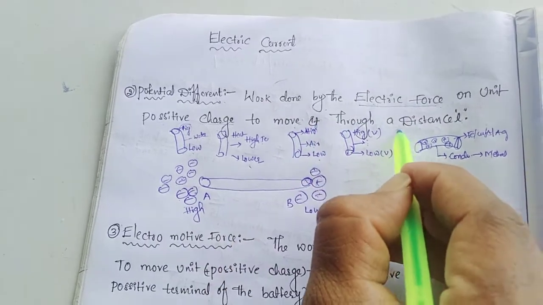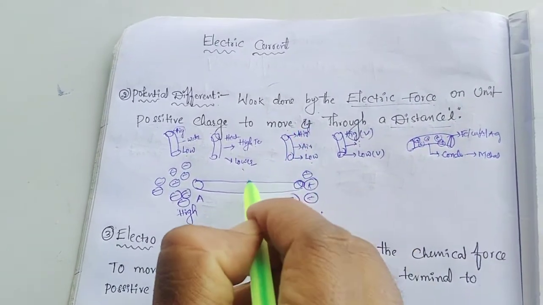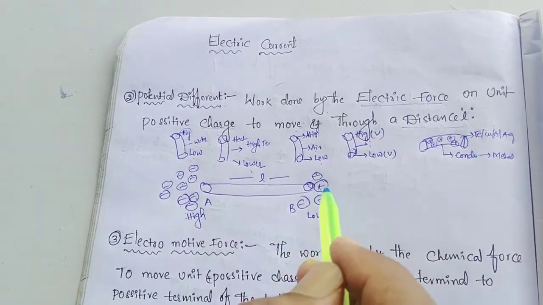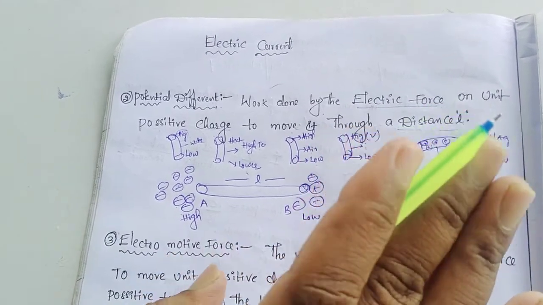The distance is L. That is known as potential difference.